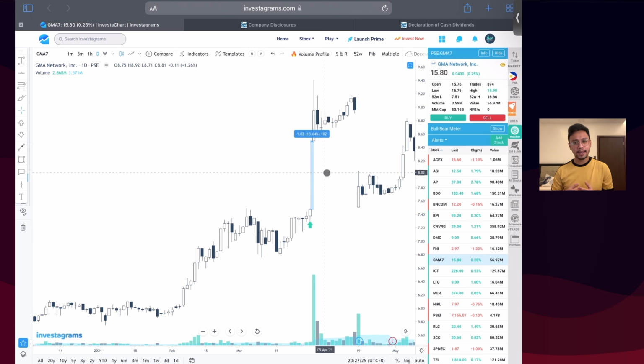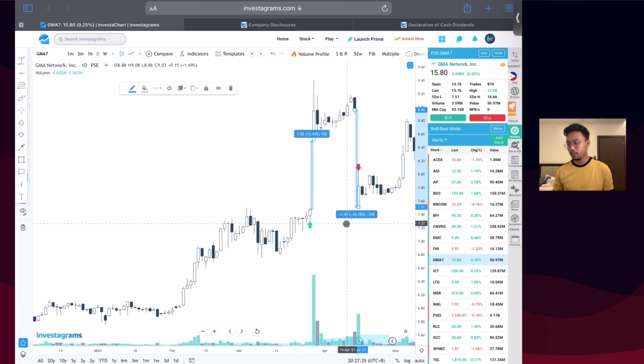Now ano naman nangyari sa X-date ni GMA7? Looking at the chart, this is the X-date of GMA7. As you can see, the gap down here is super low with 1.45 pesos per share gap down. And then it closed above that level. So, even if it gap down near the 1.35 pesos cash dividend, bumawi lang din yung market. The market will still decide on what will happen to the stock. Notice that walang nangyayari during the payment date and the record date. This is because this one is a cash dividend play and not a stock dividend or a property dividend play.